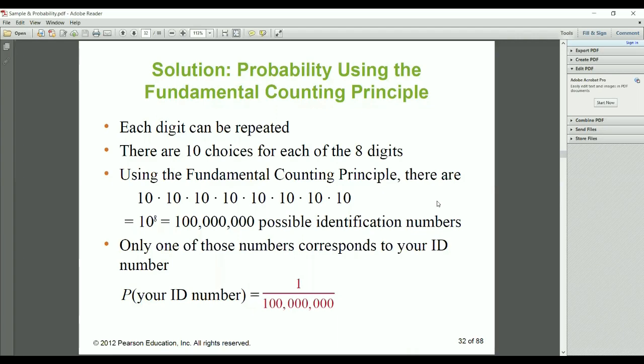My ID number appears only one time. So there is one, but what are all the possible outcomes? That is 10 raised to 8, whatever the answer comes, 1 by that is the probability. Okay.